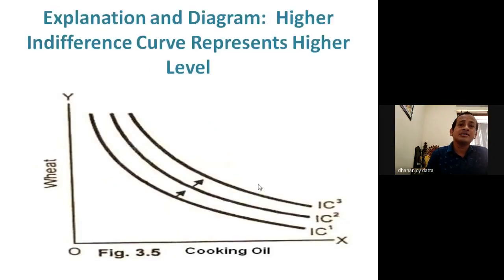Then the second characteristic: a higher indifference curve represents a higher level of satisfaction. Now see, the y-axis represents wheat and the x-axis represents cooking oil. Here we have seen that with a combination of goods there is an indifference curve.